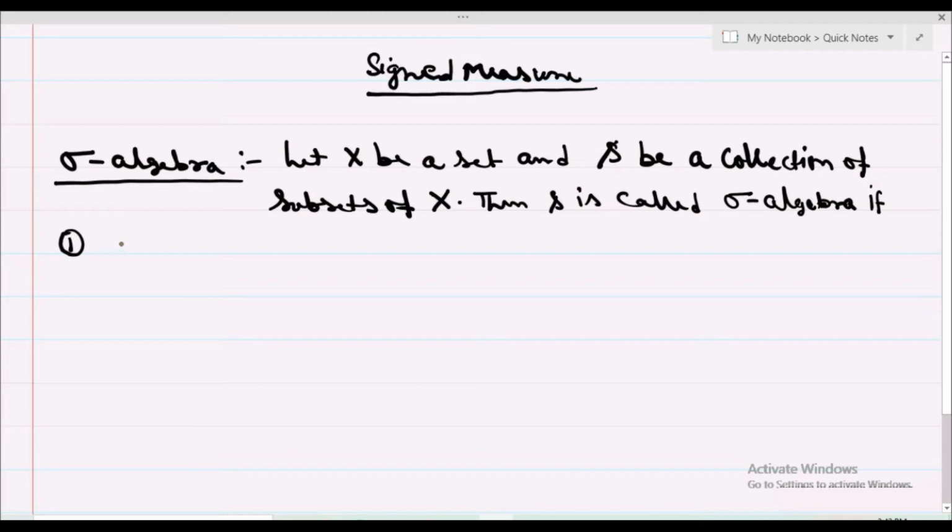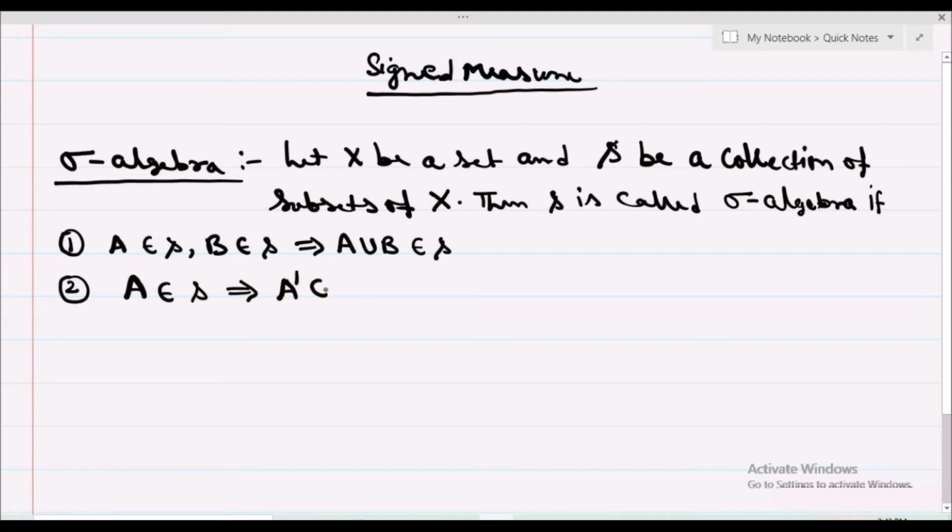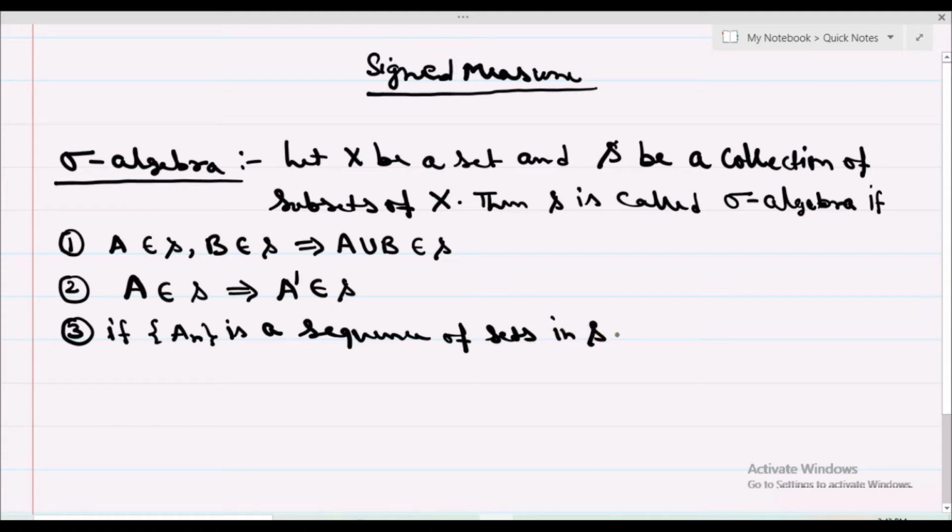First, A belongs to S, B belongs to S implies their union belongs to S, means A union B belongs to S. Second, A belongs to S implies A complement belongs to S. Third, if An is a sequence of sets in S, then union n equal to 1 to infinity An is in S. Then we call it a sigma algebra.